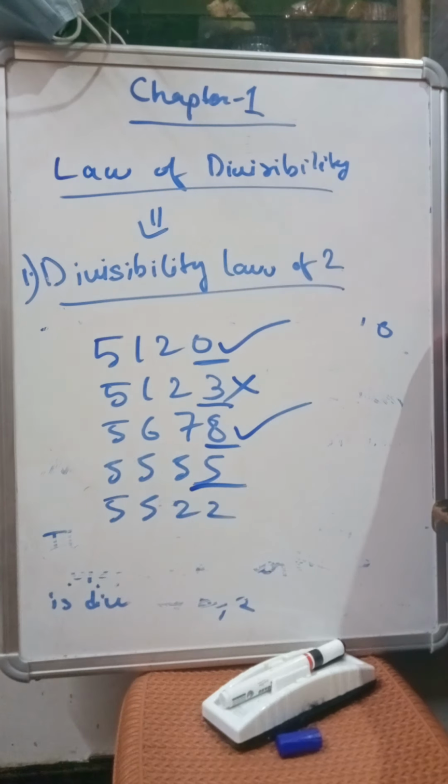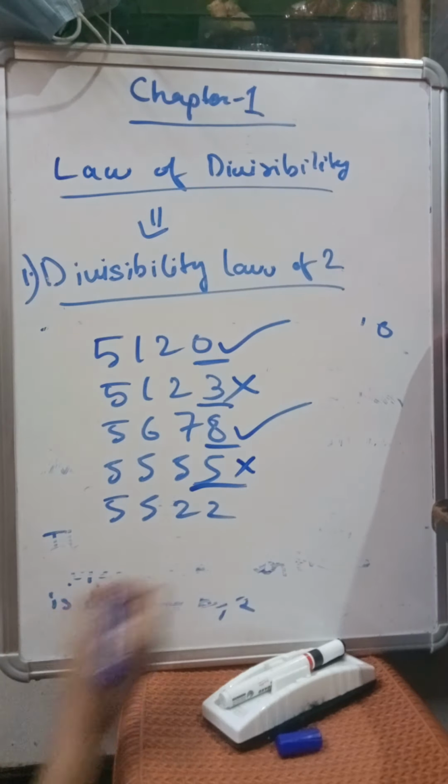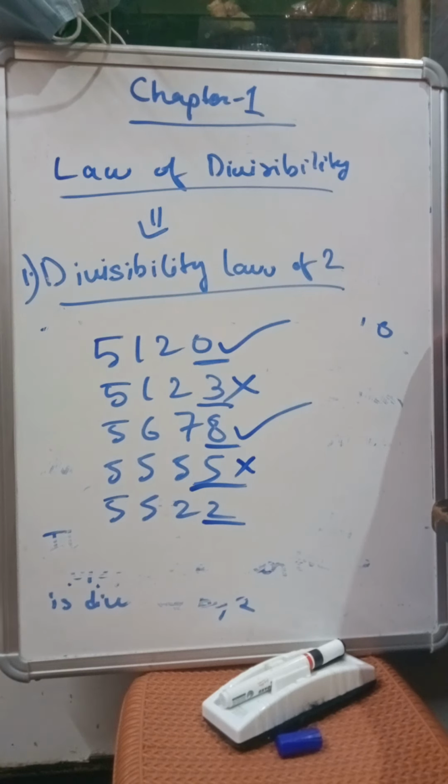Now the last digit here is 5. So 5 does not belong to the list that I have told you, that is 0, 2, 4, 6, 8. So 5 doesn't belong to this group, right? And 5 is not an even number also. So this is not divisible by 2. Again, see, 2 is obviously divisible by 2, right? And 2 also comes in the list that I have told you. So these 3 numbers are divisible by 2. That's how we check, right?